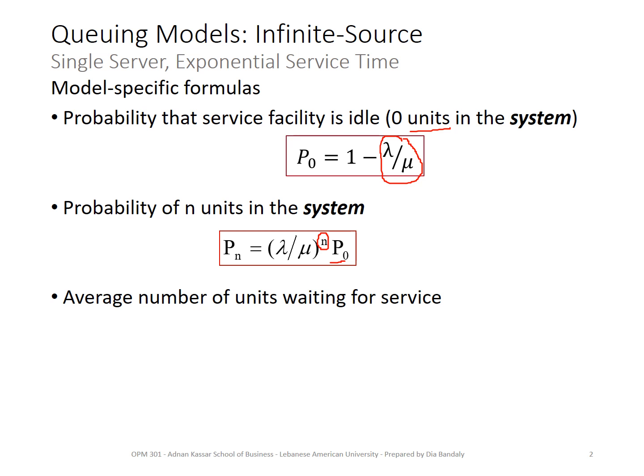Average number of units waiting for service. So average customers, for example, waiting in line. So this is LQ. LQ is equal to lambda squared divided by mu times mu minus lambda.